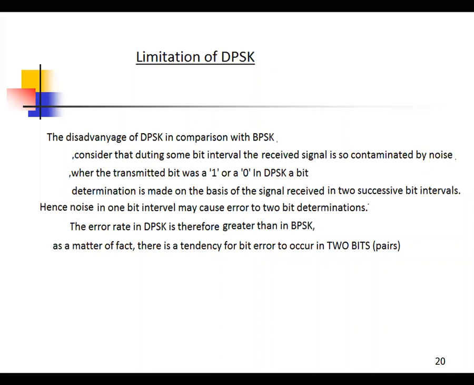If it is 1, 1, output is 0. If it is 1, 0 or 0, 1, output is 1. So the output differential data depends on the input of two signals. That's why if any one of the signals is affected by an error, two signals are affected. That's why two bits are affected. If one bit is affected by the noise, the other bit is also affected by the noise. So two errors occur.